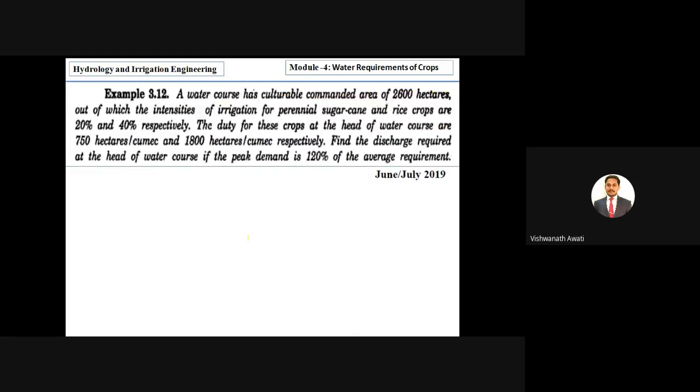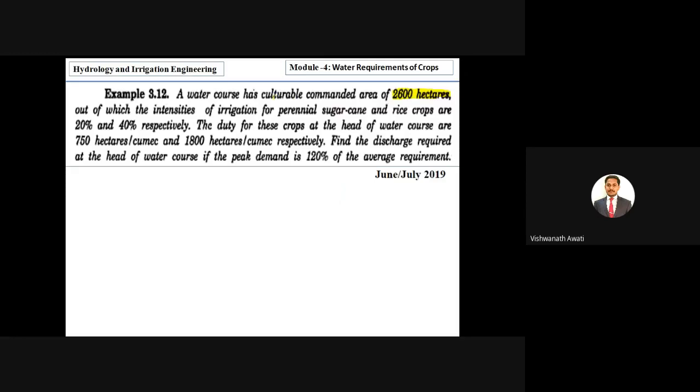Okay, so then we will go for the second problem. In the second problem, the water course has a cultivable command area of 2600 hectares. See, they have now given the cultivable command area directly. In the earlier problem, they had given the gross command area.